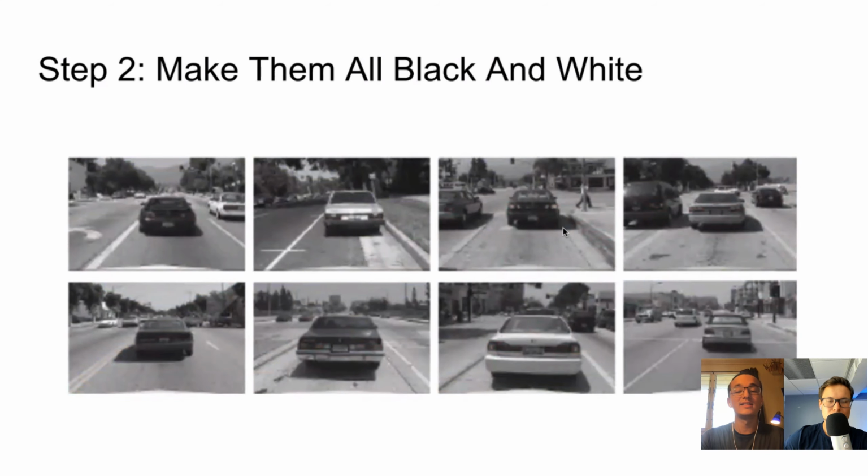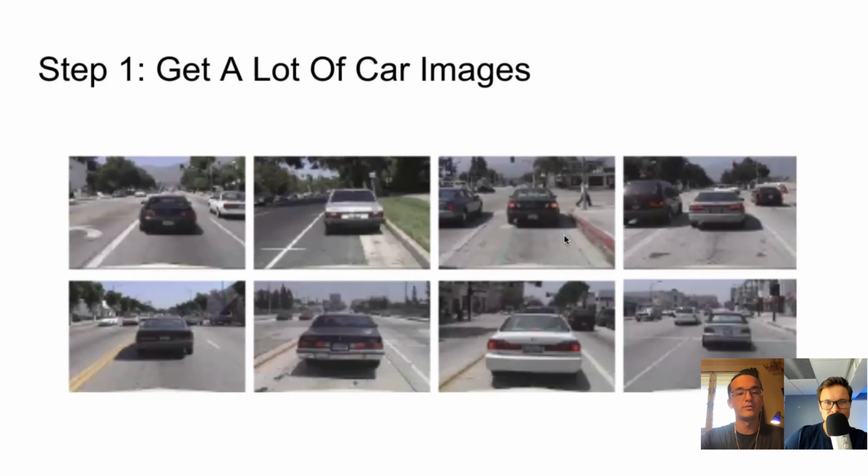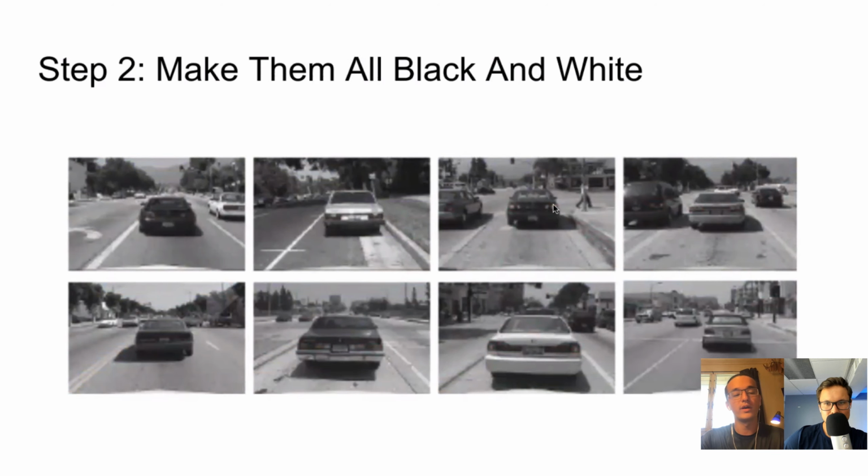The reason for this is it simplifies detection, because even though it's black and white, if your brain can still identify these as cars, the computer can still identify them. That way you're not dealing with RGB, 3 channels. You just deal with black and white, 1 channel. But doesn't the color potentially help out or no? In some cases, but overall, not really.